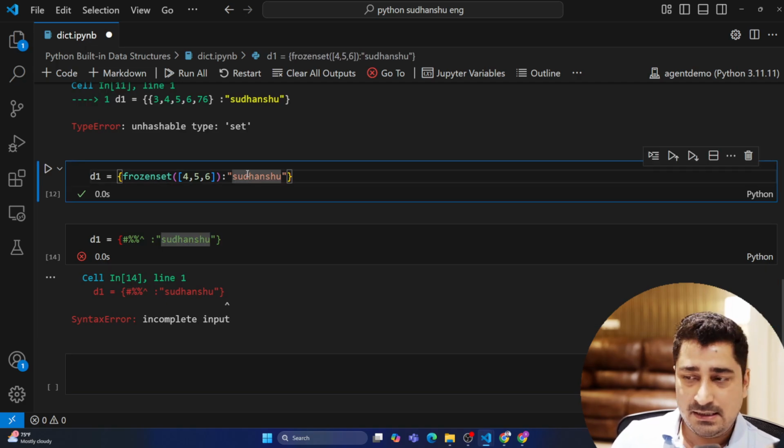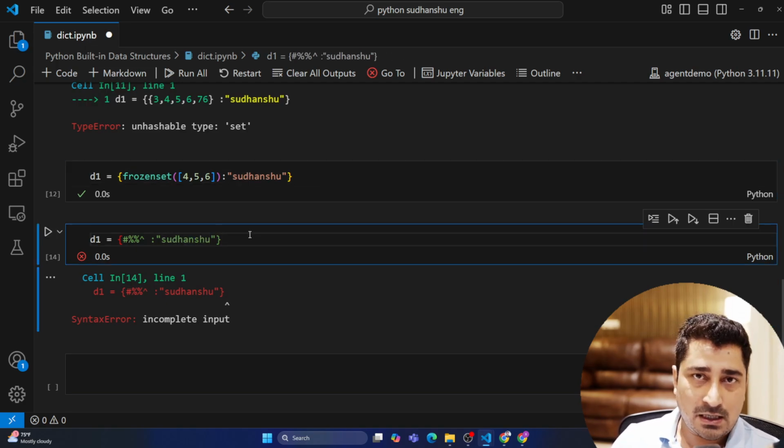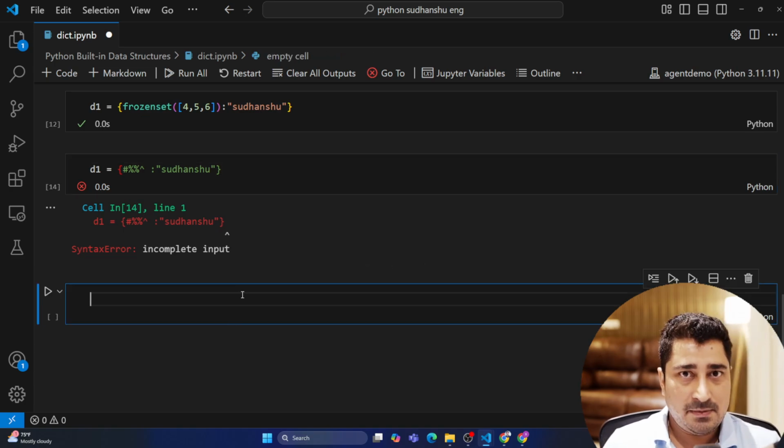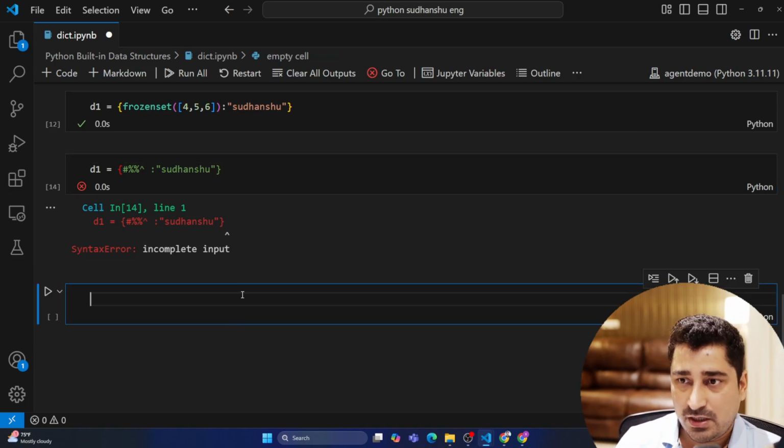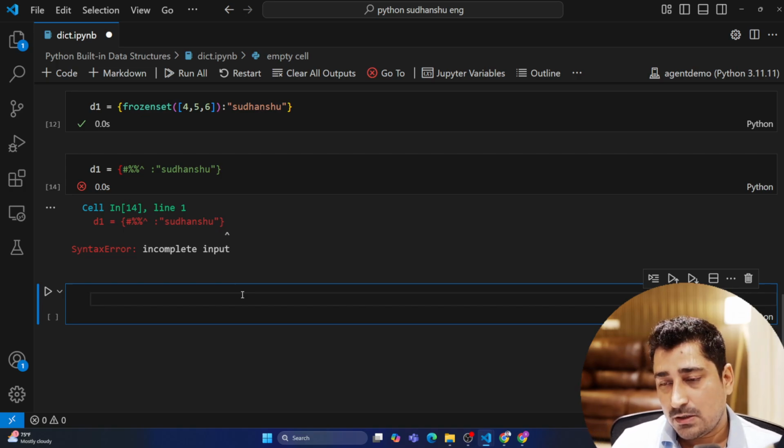So for keys, these are the things which are allowed. These are the things which are not allowed. We have experimented. Now the rest of the experiment, you can do it. The rest of the permutation combination, you can do it.